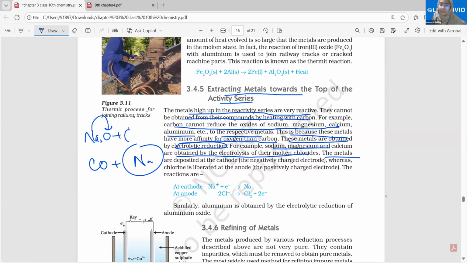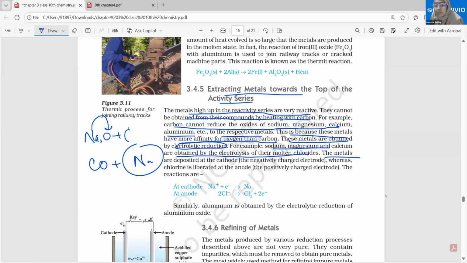Chlorides in molten form. What do we mean by chlorides here? Most reactive metals? But why chlorides? Chlorine is not a metal, it's a non-metal.